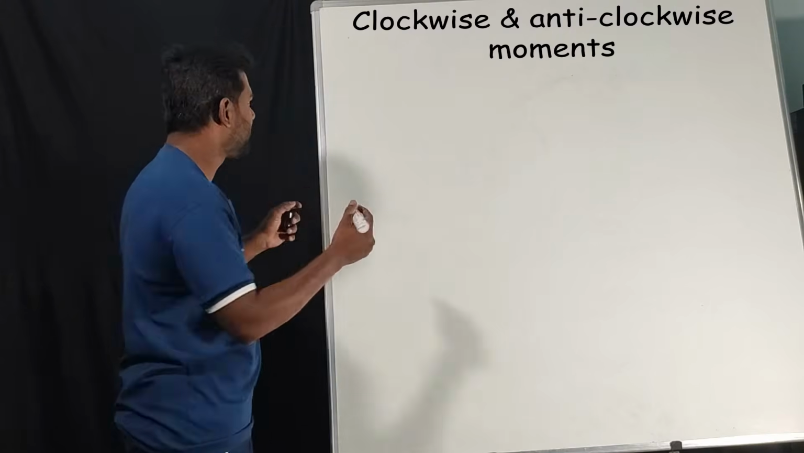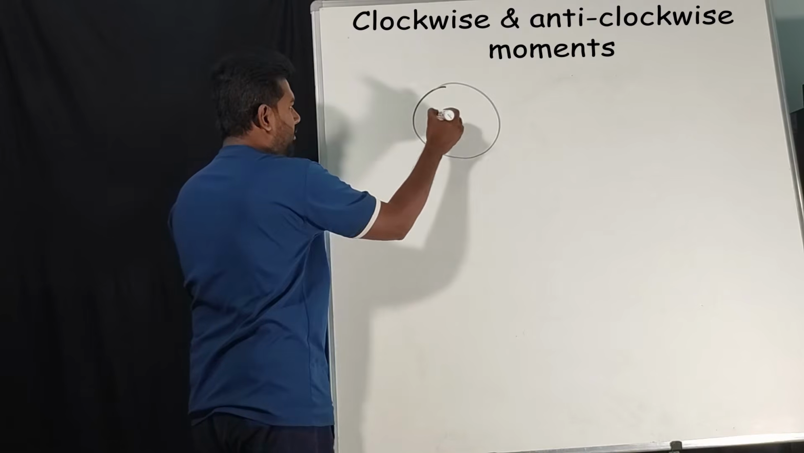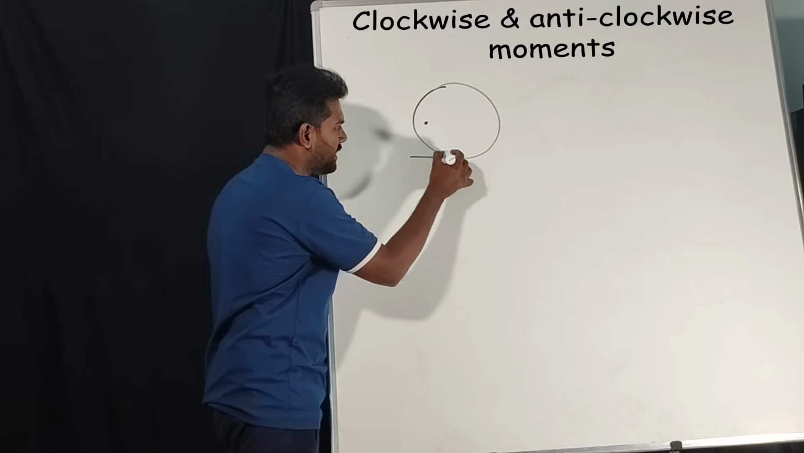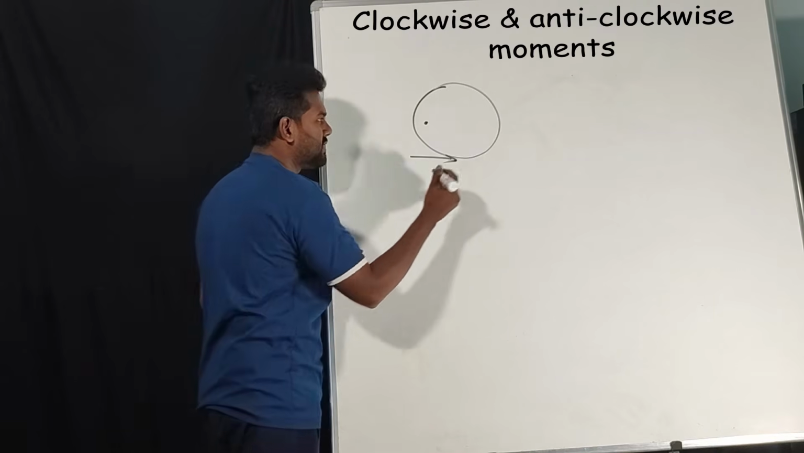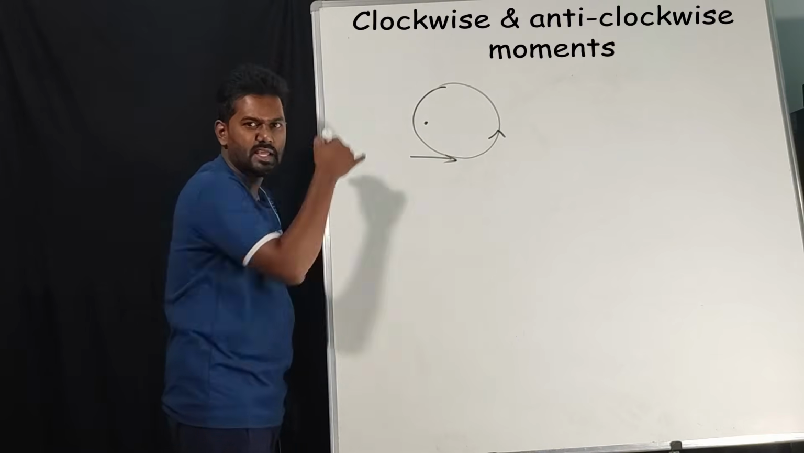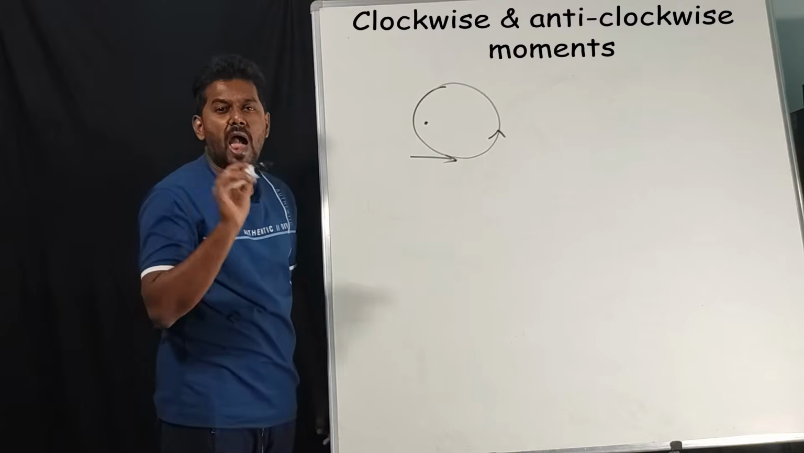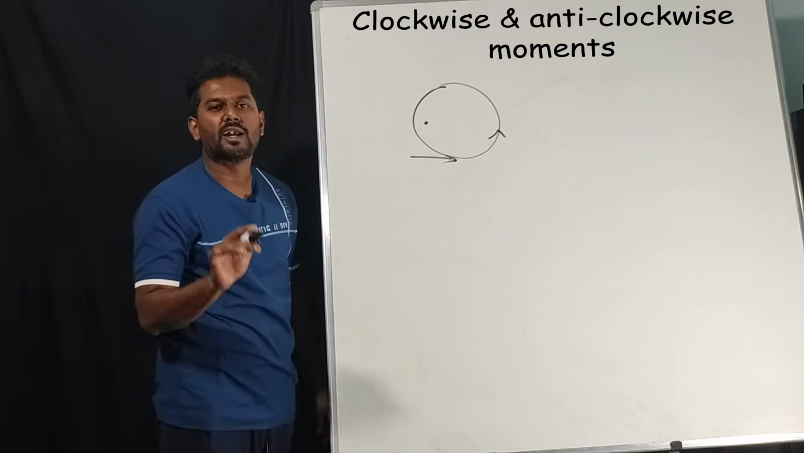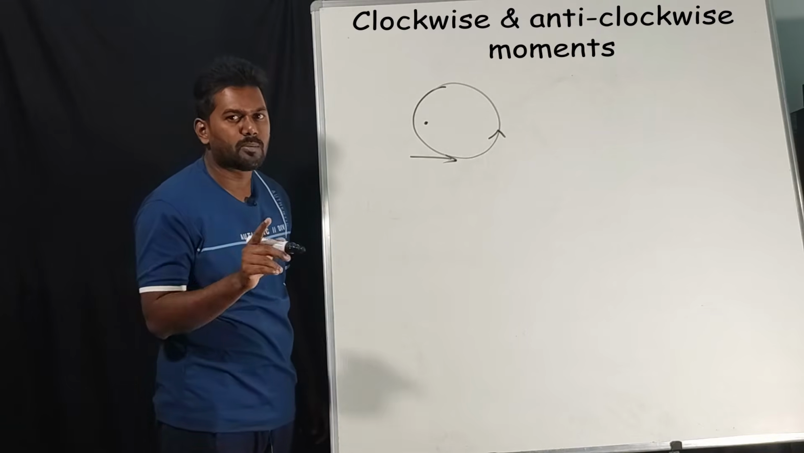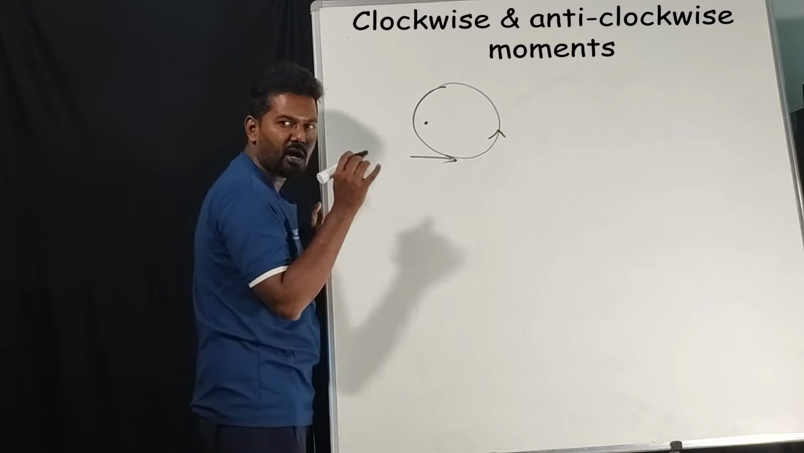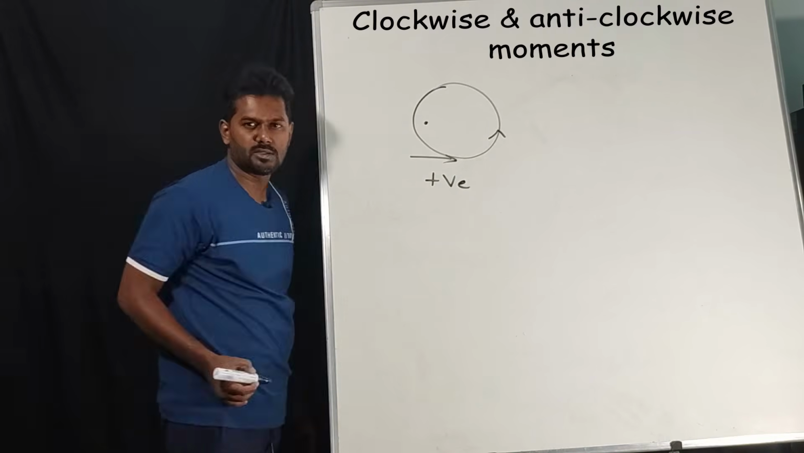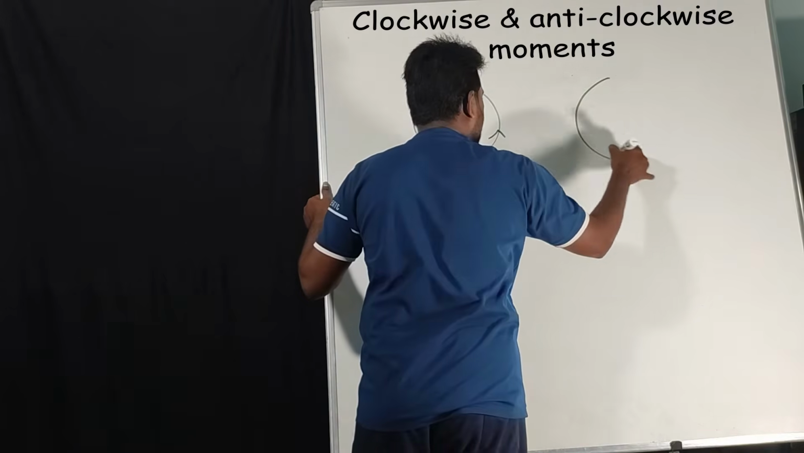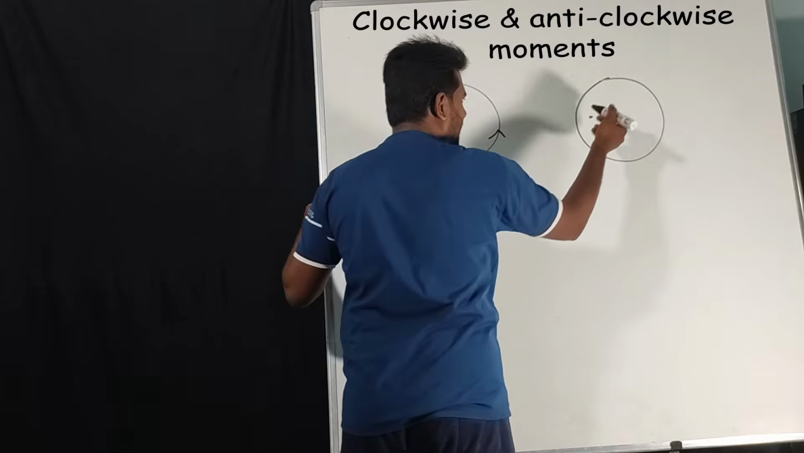It is a very simple topic. Assume a body with a pivot point. You know what a pivot point is. If you apply a force in this direction, what happens? It will start rotating in this direction, correct? So what kind of direction is it? Anti-clockwise, correct? The direction of movement is anti-clockwise. This is nothing but anti-clockwise movement. And one thing you should keep in mind is that anti-clockwise direction is always taken as positive movement. Anti-clockwise is always positive.